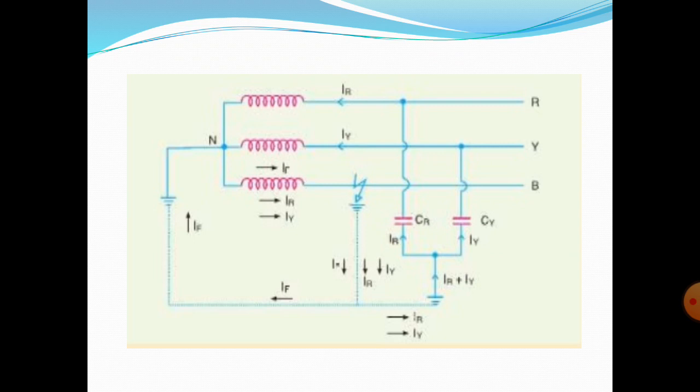Solid grounding is used for voltages up to 33 kV and with total power capacity not exceeding 500 kVA, that means kilovolt-ampere. The system is effectively held at the earth potential. This is the main thing. The main disadvantage of solid grounding is that the increased earth fault current results in greater interference in neighboring communication lines.